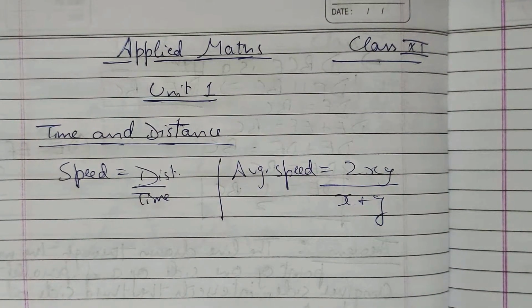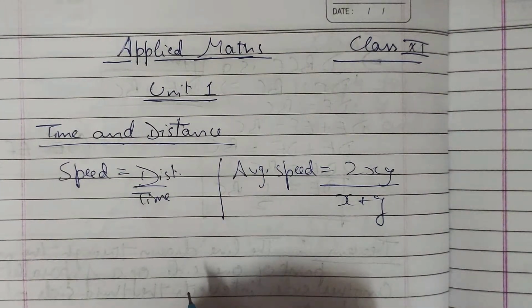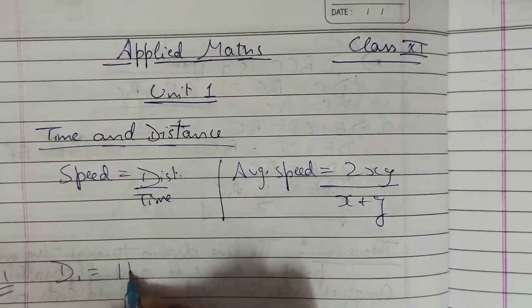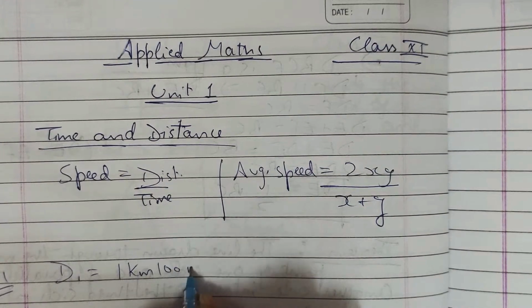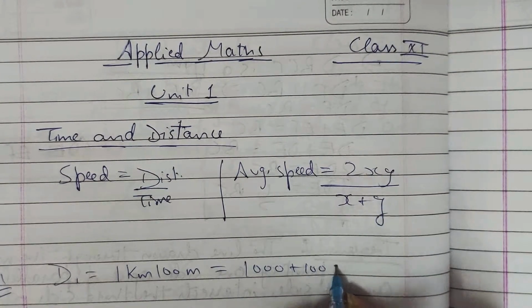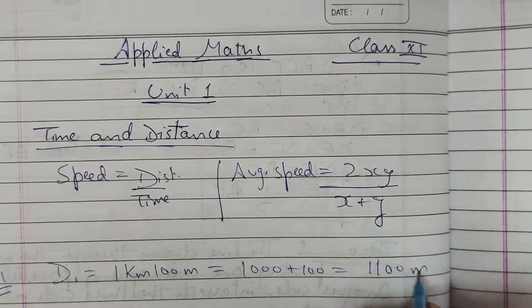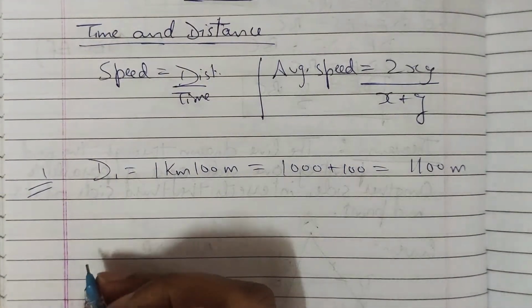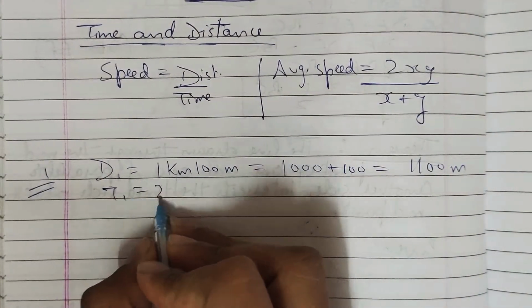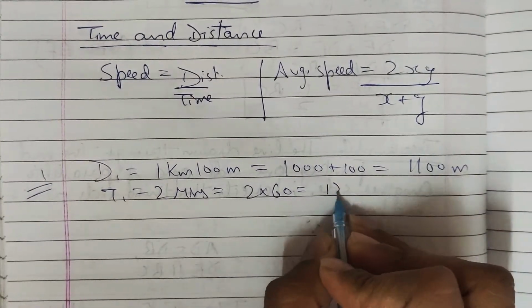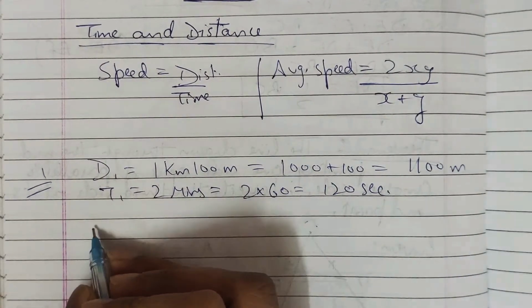Exercise 3E, question number first. A bus goes 1 kilometer 100 meter in 2 minutes. Distance D1 is 1 kilometer 100 meter. Now in 1 kilometer we have 1000 meters, so 1000 plus 100, you can say 1100 meter, right? And T1, the time taken by the bus, is 2 minutes. So 2 multiplied by 60, 120 seconds, right?